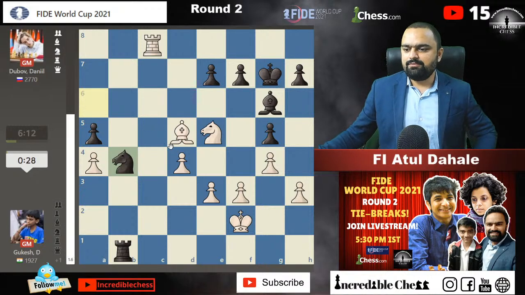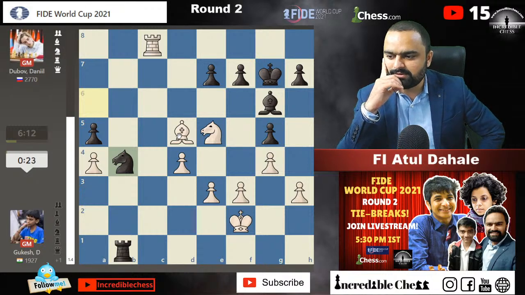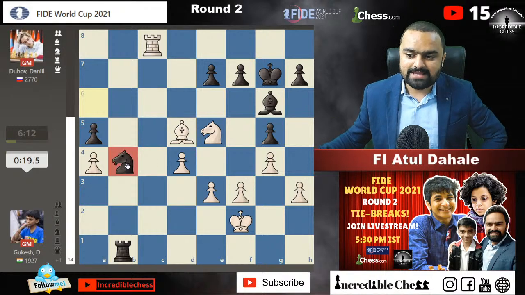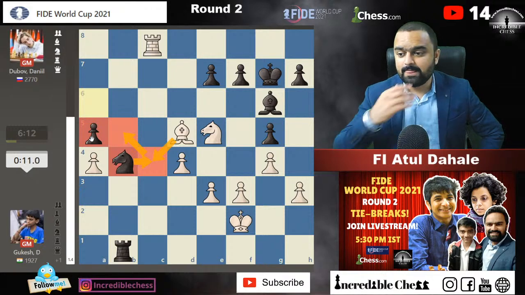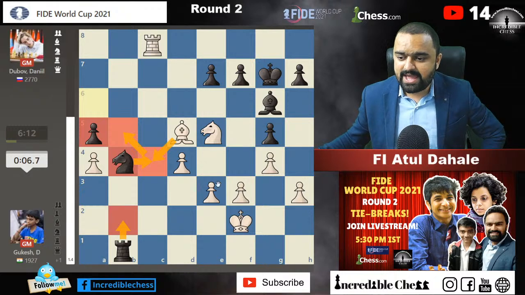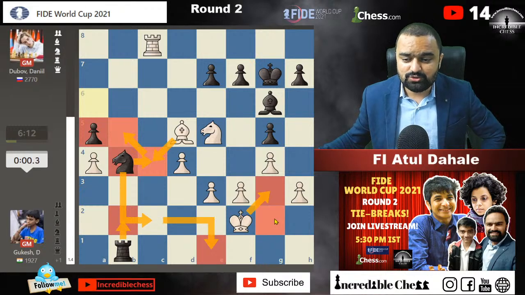Okay, bishop into d5, knight b4. Okay guys, he is going to win this game for sure. He's a pawn up. I think he's going to win, because the pieces from the black side are not at all active. Bishop c4 will be played, controlling everything. Bishop will go to b5 square, and then one by one he might capture the a5 pawn also. Oh my god, he is going to win. And one more thing, if this check happens, then knight will go to this square. The only worrying thing is knight c2, knight e1, and there should not be a check on the g2 square.